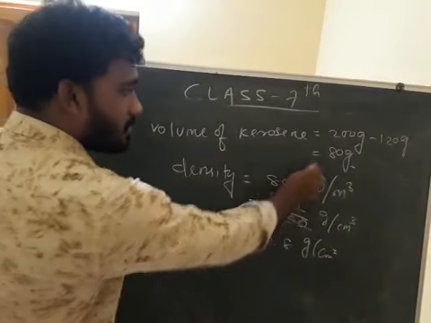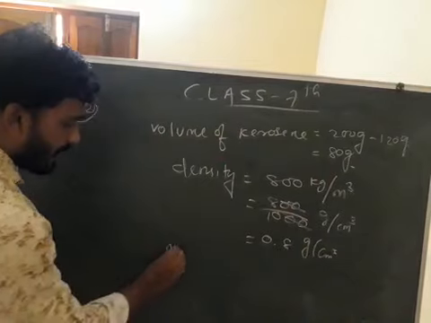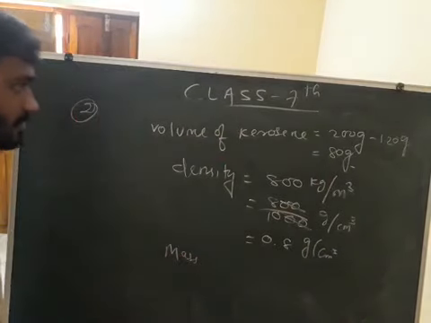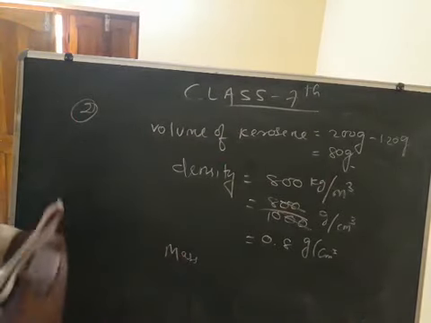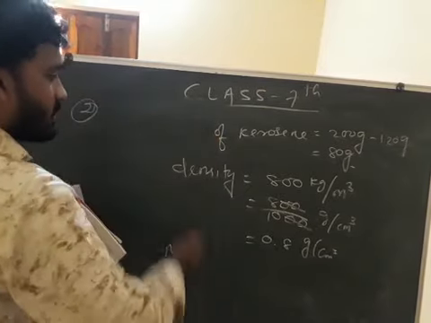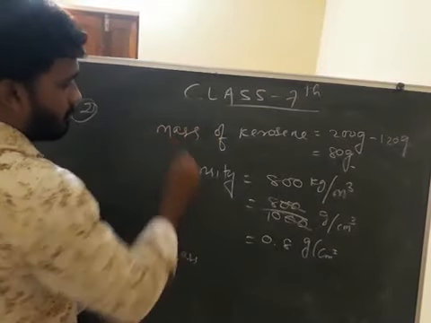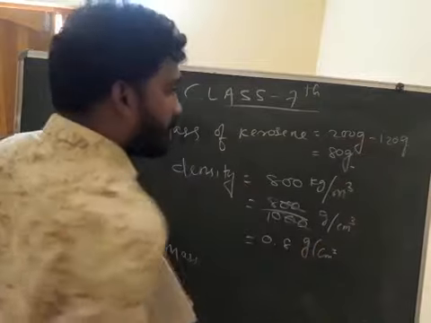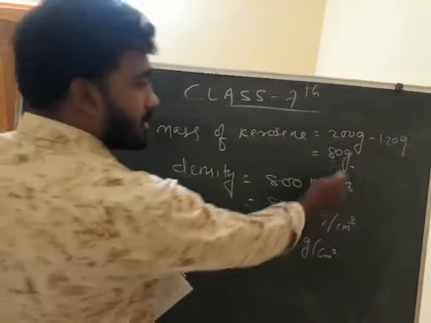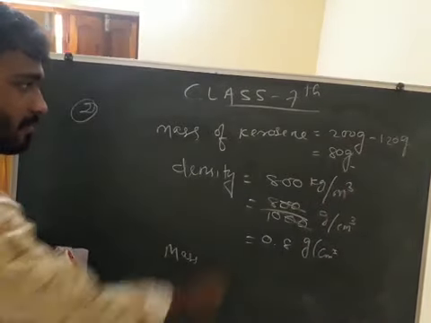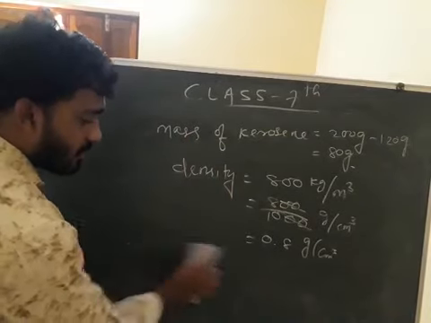Density got, but volume? No, this is not volume. Sorry, this is mass of kerosene. Mass of kerosene is equal to 200 gram minus 120 gram is 80 gram. Clear? Mass got and density got. Now what? Volume.